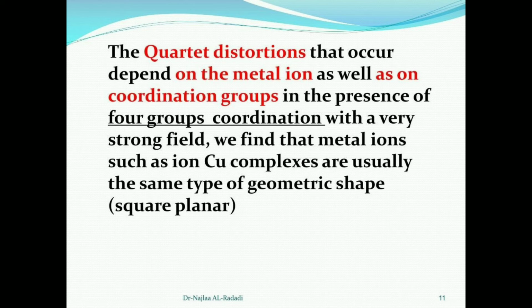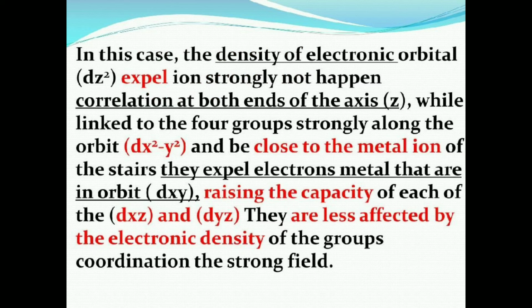The coordinate distortion that occurs depends on the metal ion as well as on the coordination group. In the presence of four group coordination with a very strong field, we find that metal ions such as iron and copper complexes usually have the same type of geometric shape, that is square planar. In this case, the density of electrons in the orbital dz square repels strongly at both ends of the axis, that is the z axis.